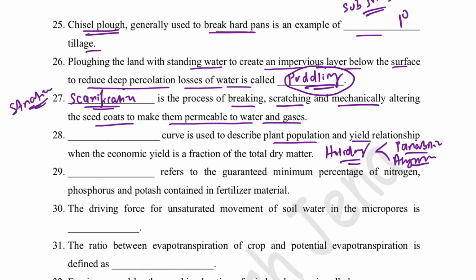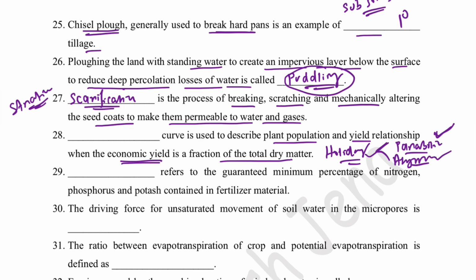When the economic yield is a fraction of the total biomass, that is called the parabolic curve. That means when we increase the plant population, the economic yield will increase up to some extent, then it will decrease. That is called the parabolic response curve. When the total biomass is the economic product, then that follows the asymptotic curve. This was proposed by Holliday.